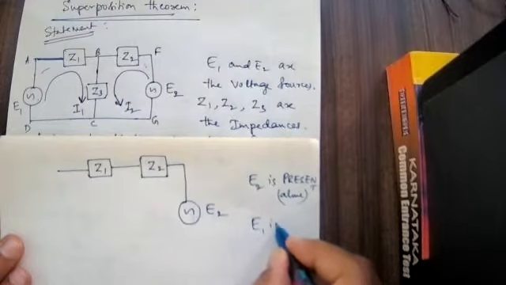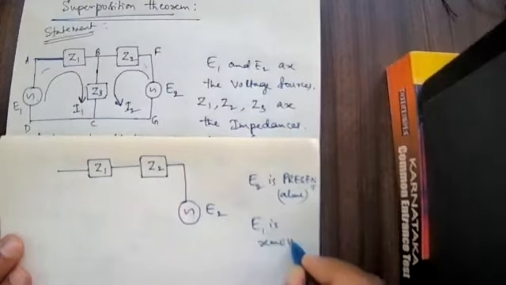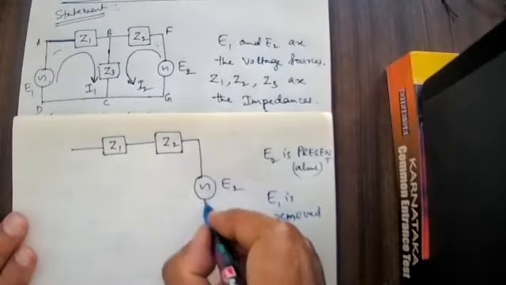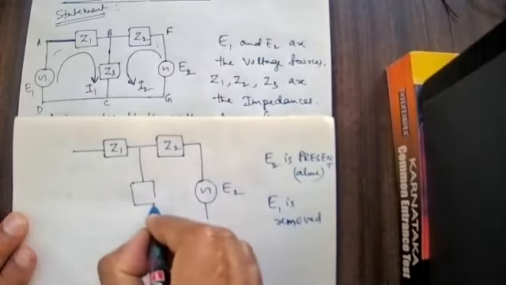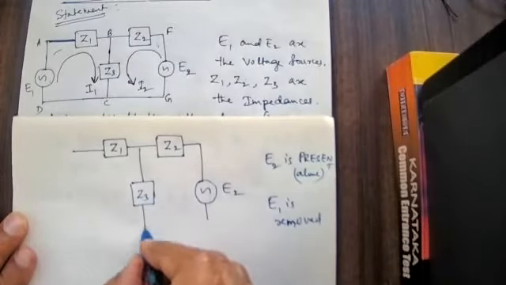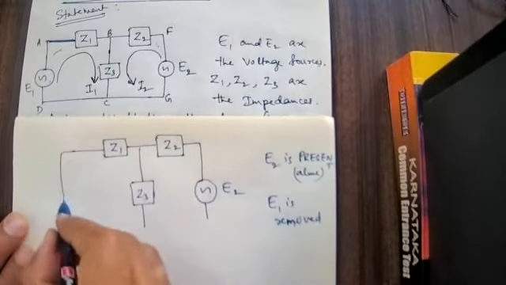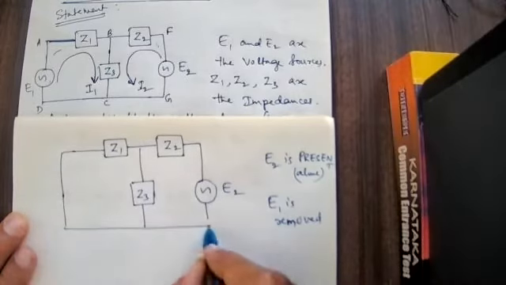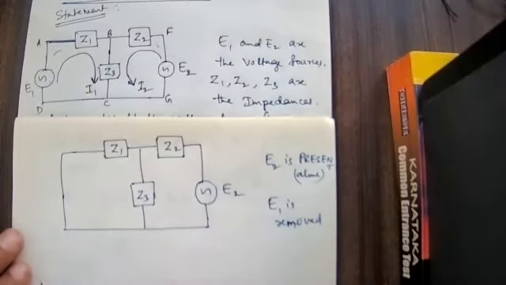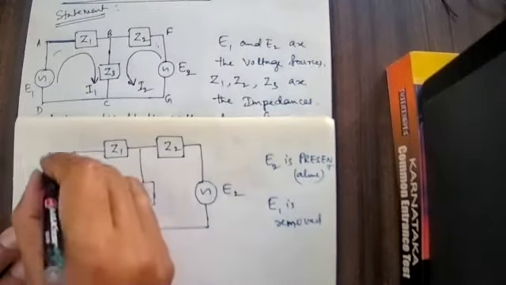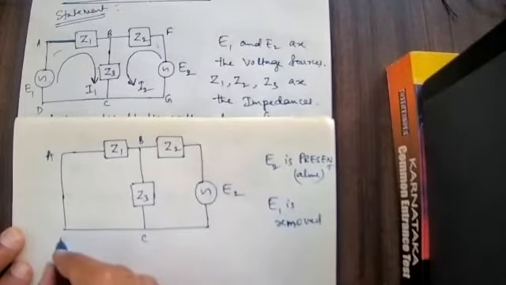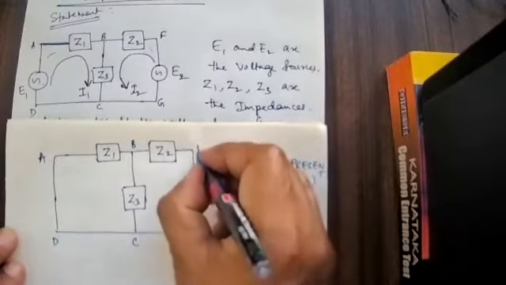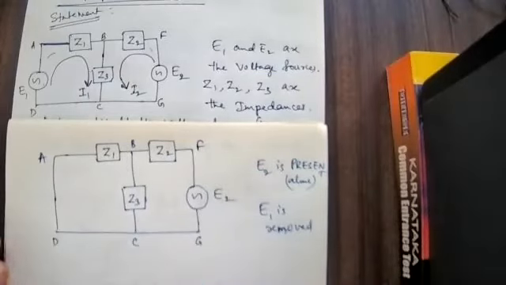E1 has been removed from the circuit. This is Z3. This has been removed; E1 is not present here. I write this mesh as usual, this is F and this is G as it is.